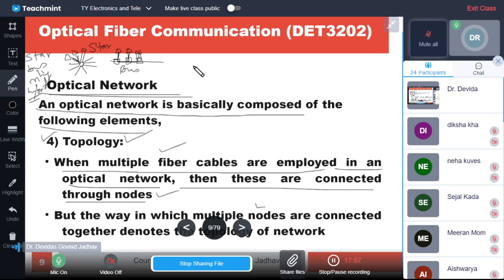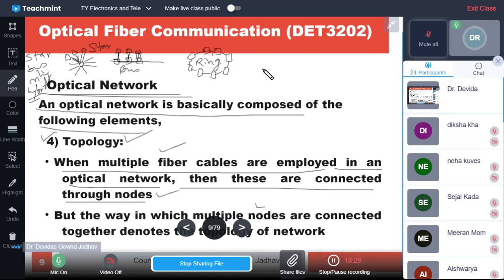Similarly, there is a ring topology. One device is there, one more device is there, again some device is there, and they are connected to each other in a ring fashion. And the devices themselves become nodes. So this is ring topology.